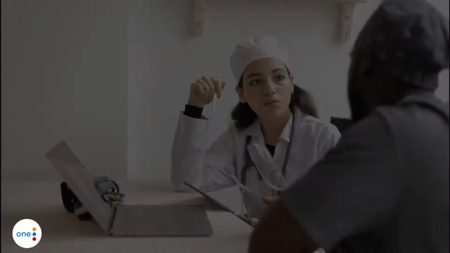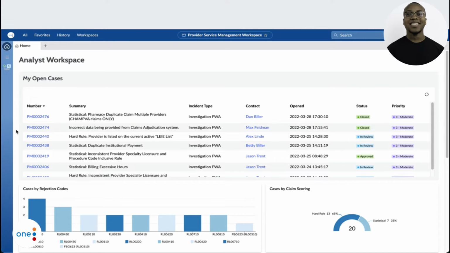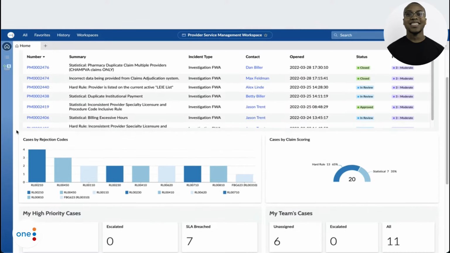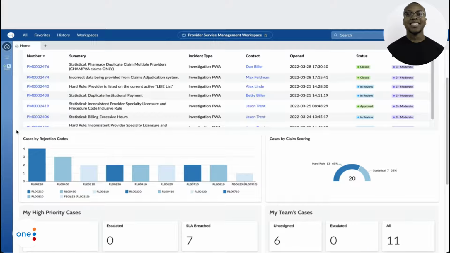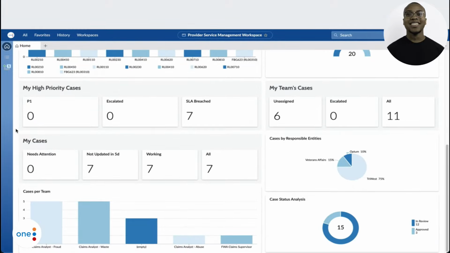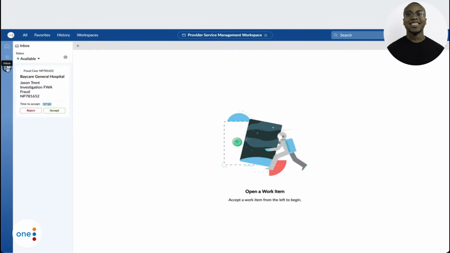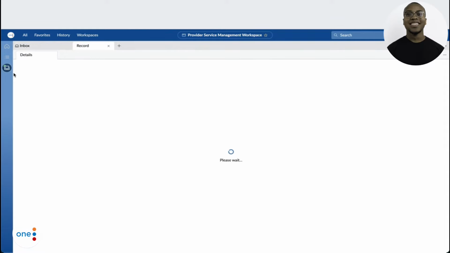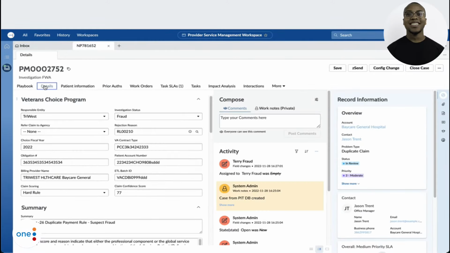Let's see it in action. Upon entering the analyst workspace, Terry at a glance can see all his cases and his team's cases. Advanced work assignment routes work to his inbox based on skills, availability, and work of previously worked cases, pushing work to the most qualified agent.